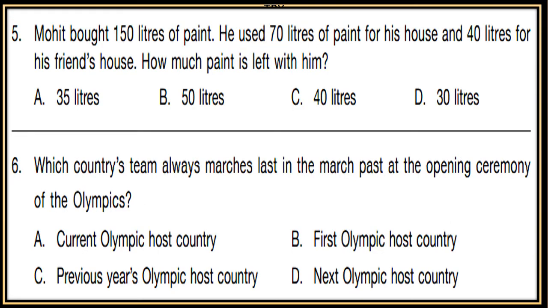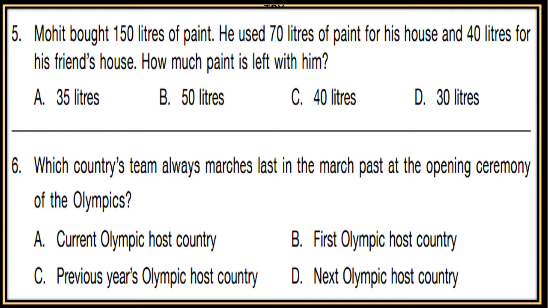Fifth, Mohit bought 150 liters of paint. He used 70 liters of paint for his house and 40 liters for his friend's house. How much paint is left with him? So Mohit bought 150 liters of paint, 70 liters used for his house and 40 liters used for friend's house. Now how much paint is left with him? A. 35 liters, B. 50 liters, C. 40 liters, D. 30 liters.